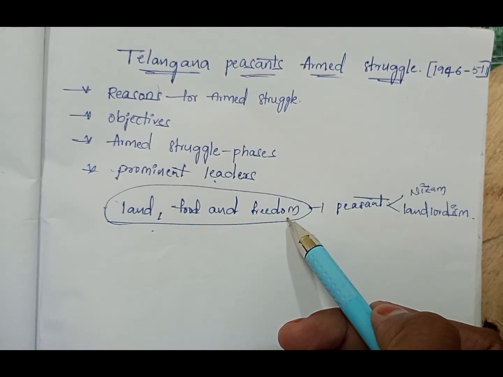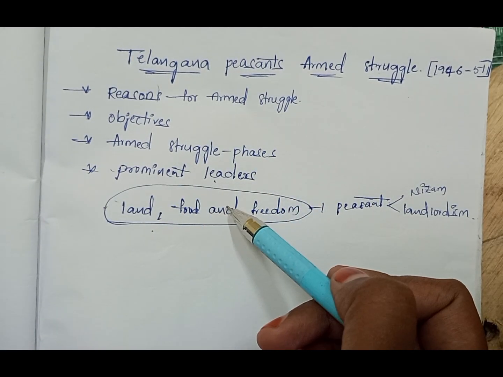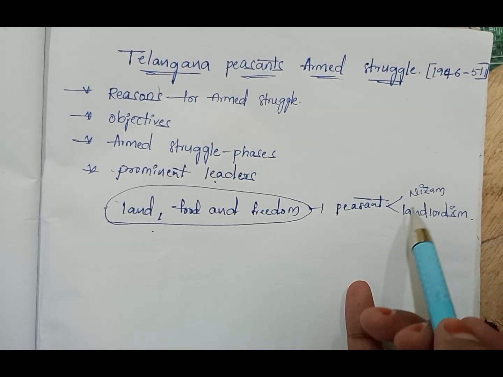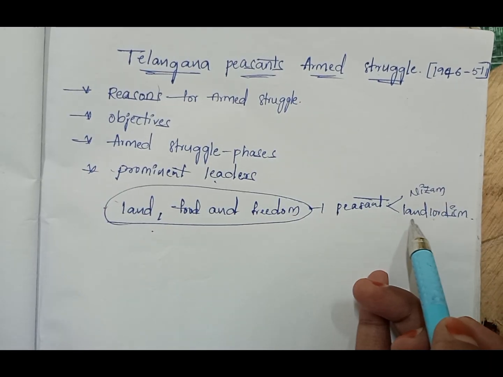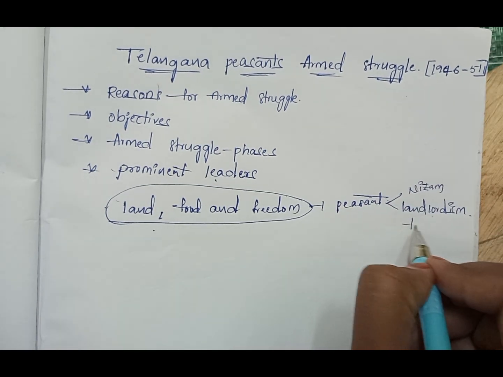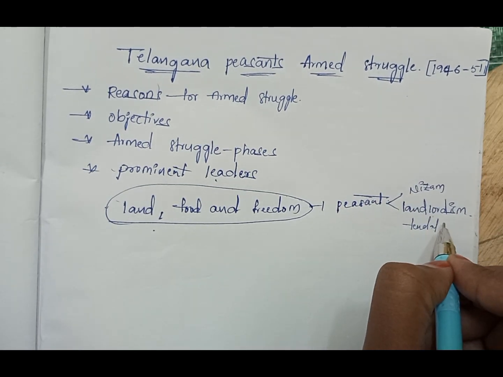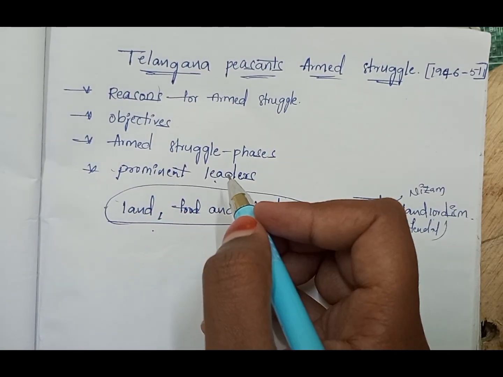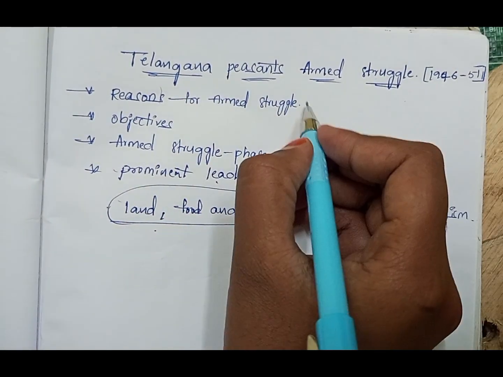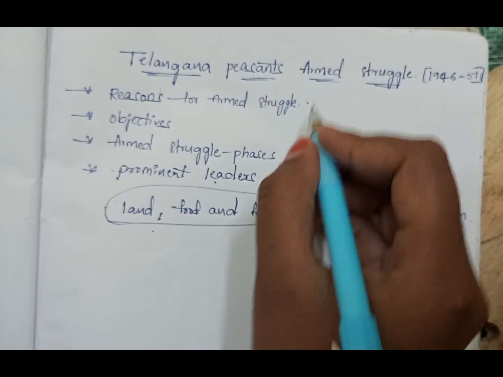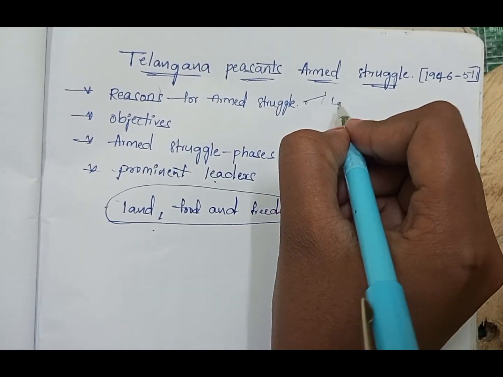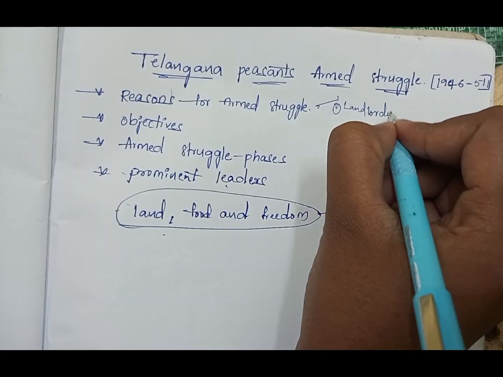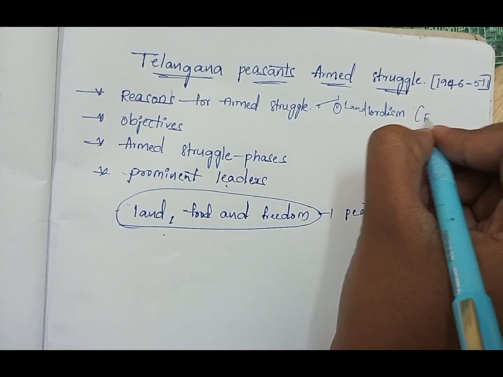The revolt mainly happened against the Nizam and landlordism. Landlordism means the feudal system. The main reason for the armed struggle is landlordism. The first one is landlordism. That means the feudal system.